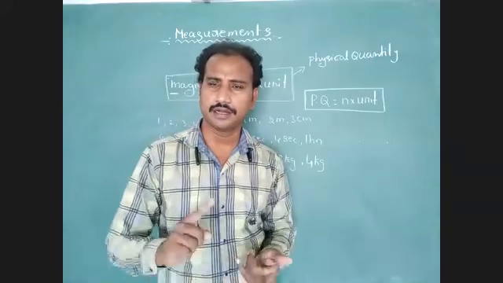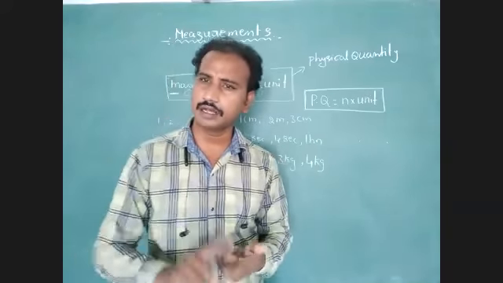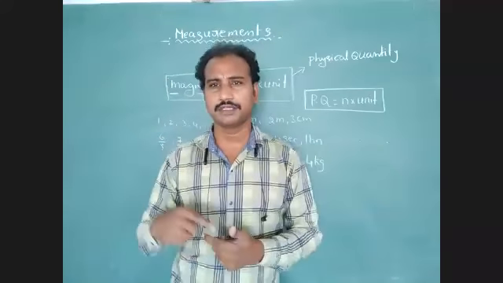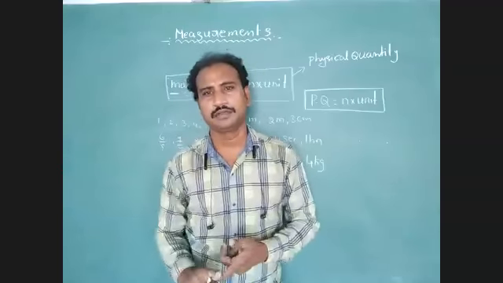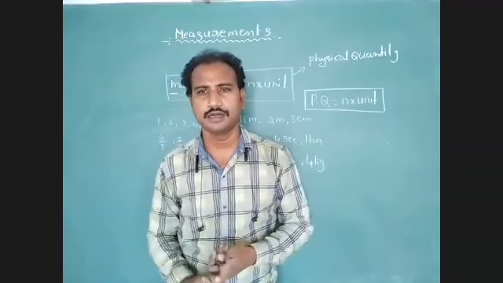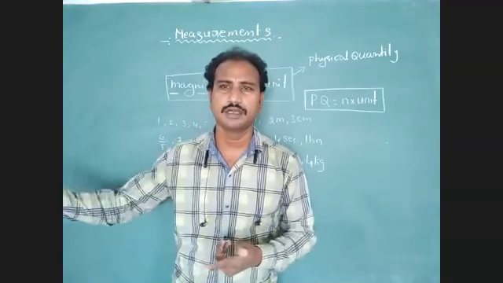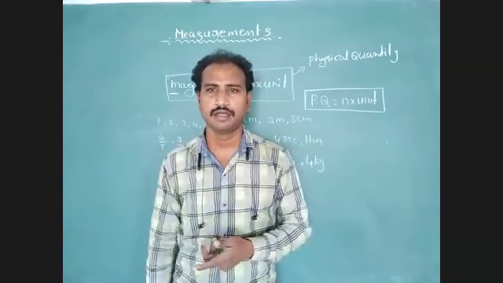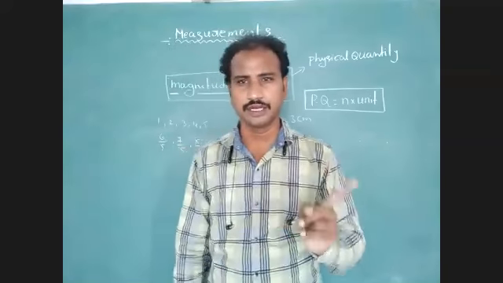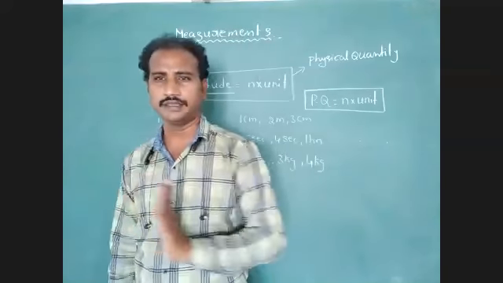Second cannot measure mass. Second cannot measure temperature. Centimeter cannot measure time. Centimeter cannot measure temperature or current. We can only calculate the suitable physical quantity. Centimeter only calculates length.